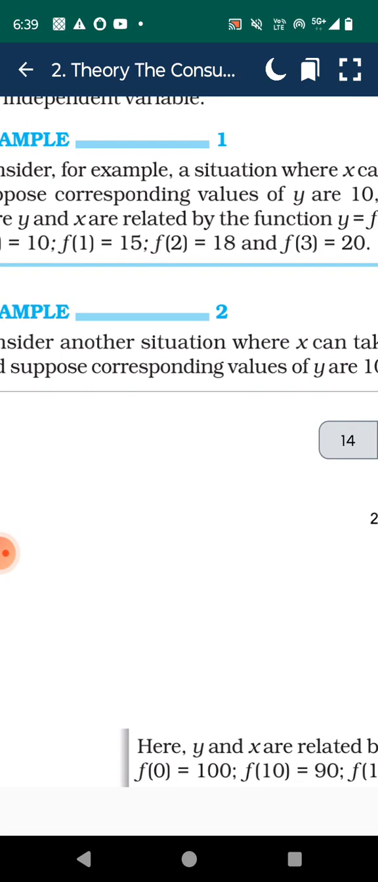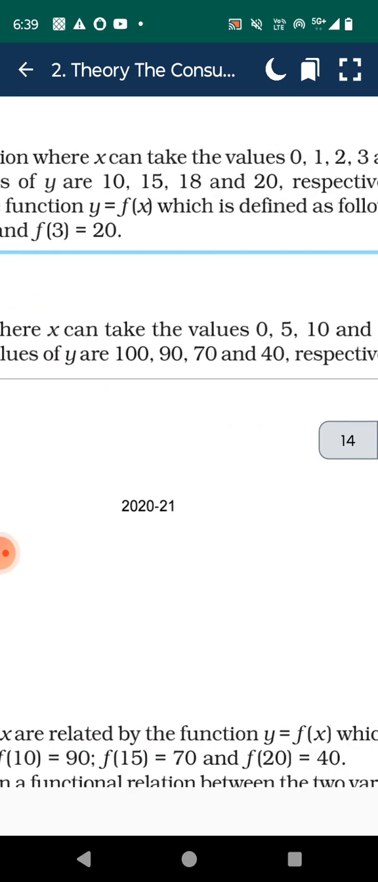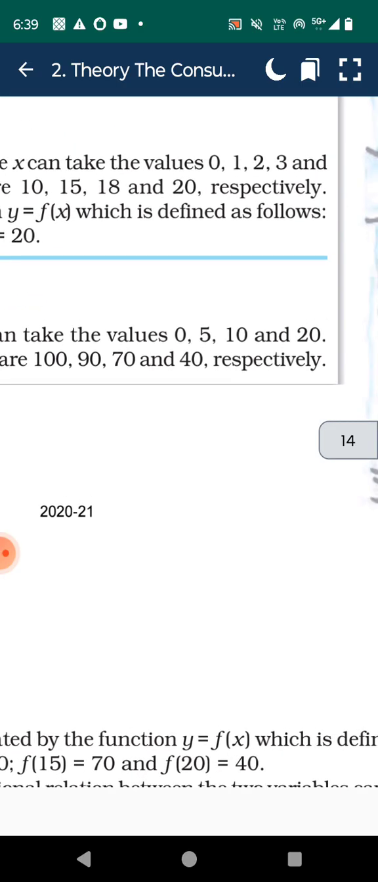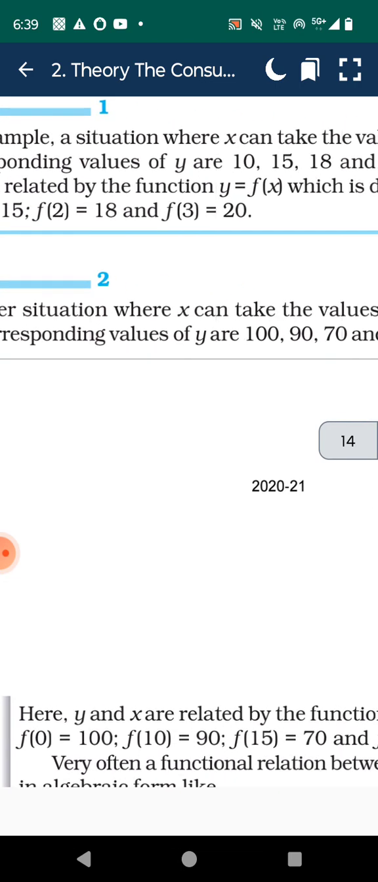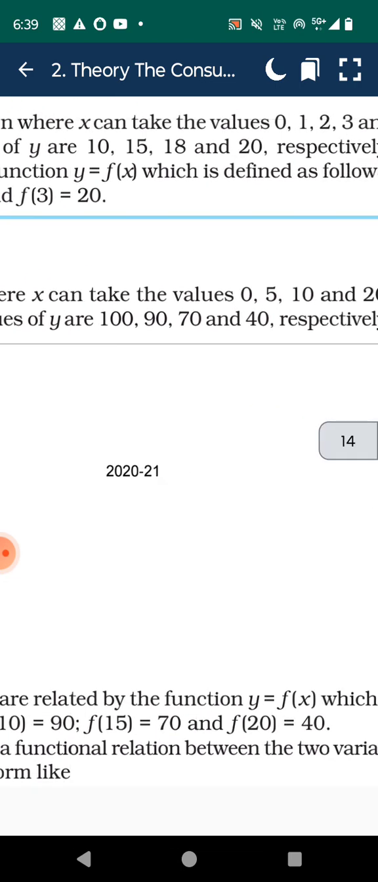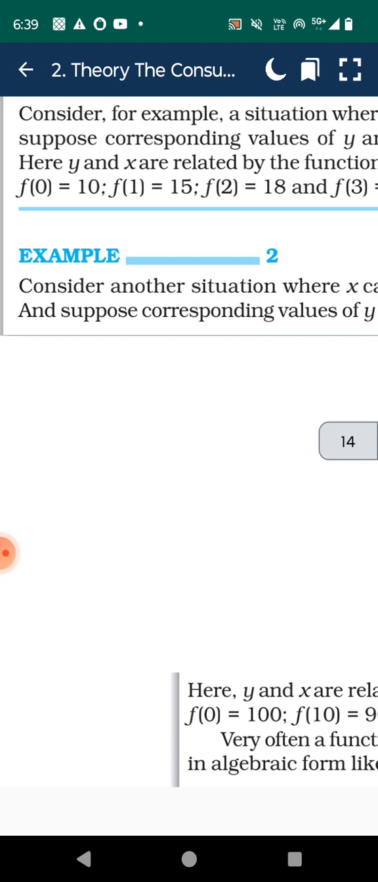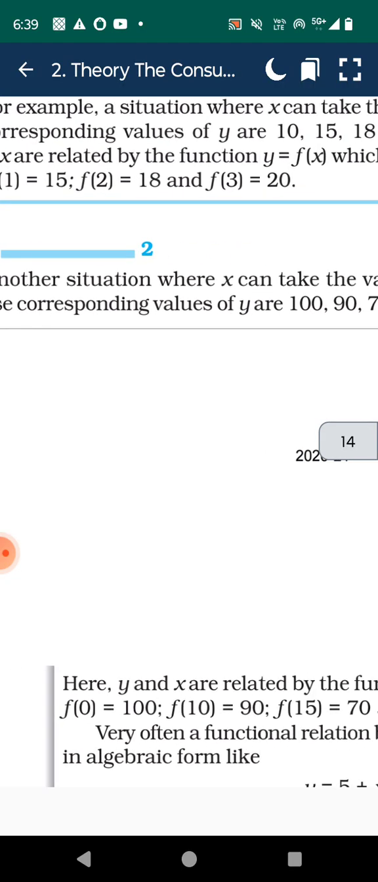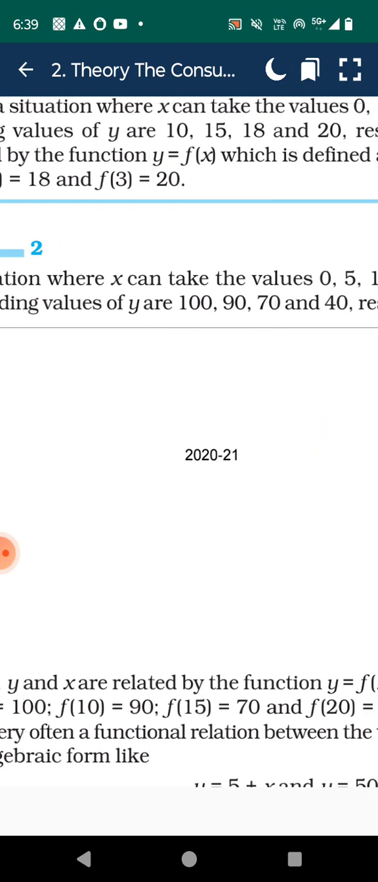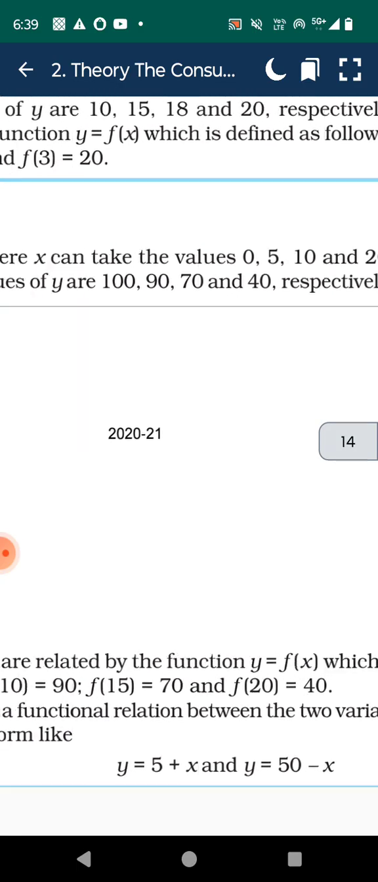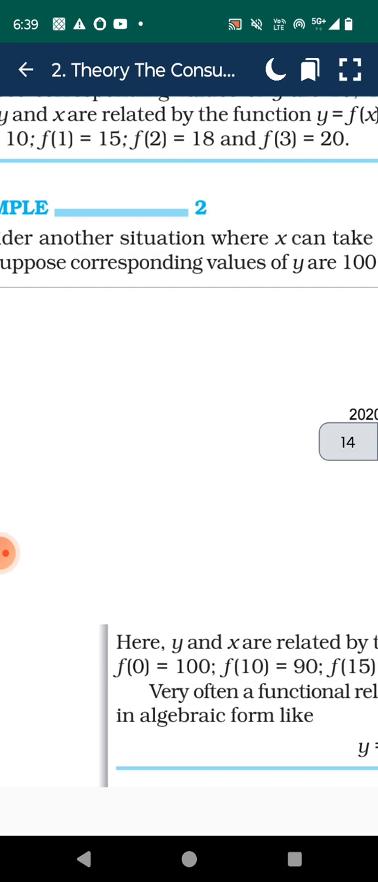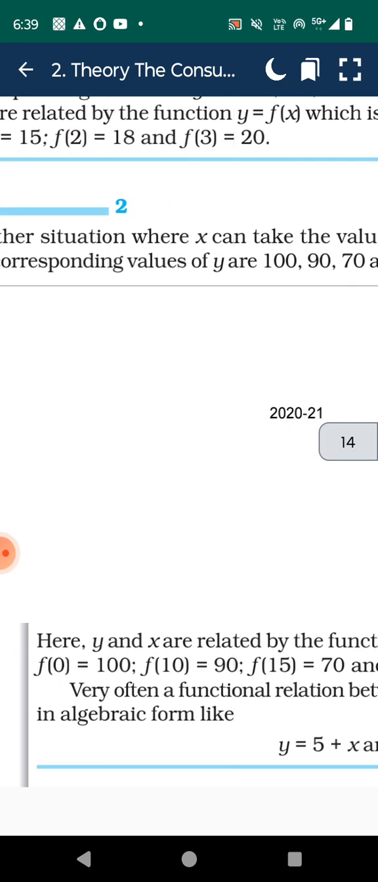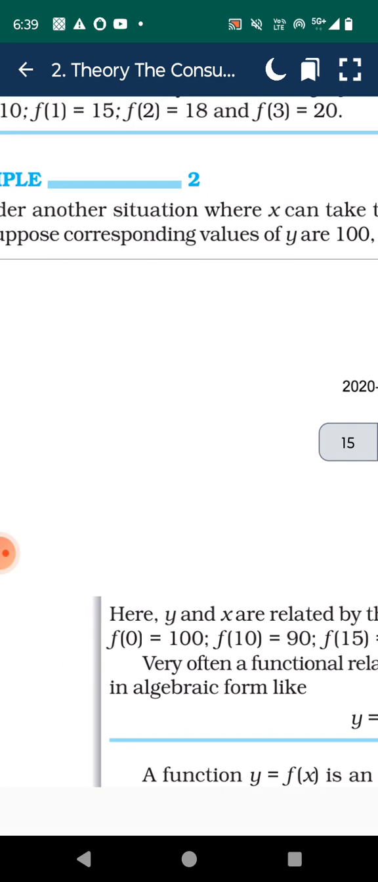Consider, for example, a situation when x can take the values 0, 1, 2, 3, and suppose the corresponding values of y are 10, 15, 18, 20 respectively. Hence, y and x are related with the function y equal to f(x), which is defined as f(0) equal to 10, f(1) equal to 15, f(2) equal to 18, f(3) equal to 20.